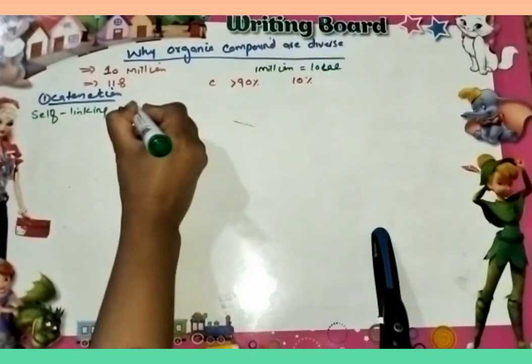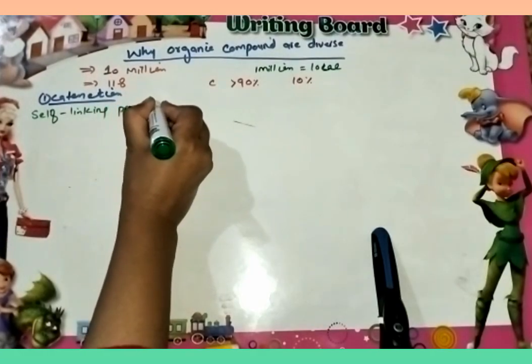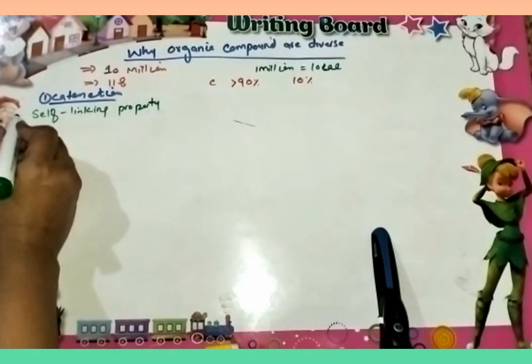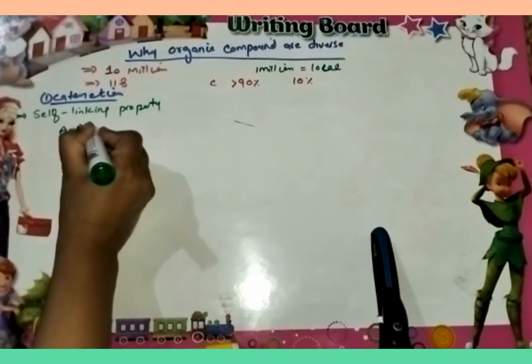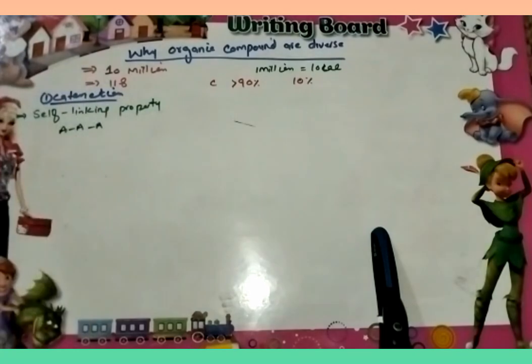Self-linking property of any element is known as catenation. Self-linking means connecting with the same element. This property is present in carbon, so that's why compounds of carbon are diverse in nature.